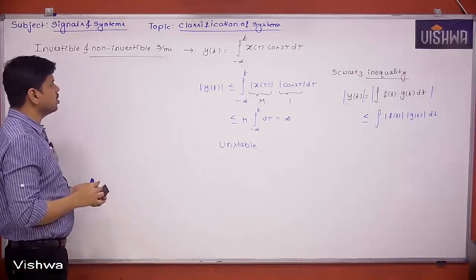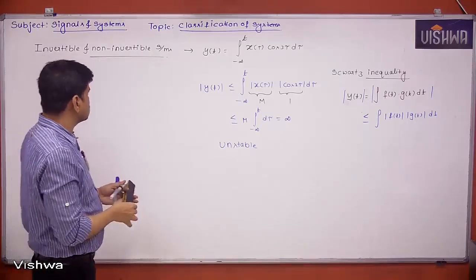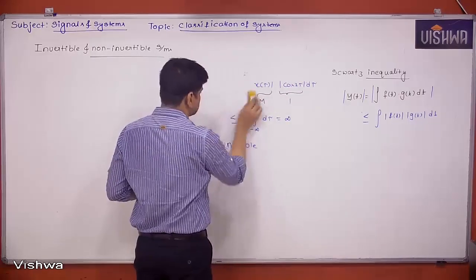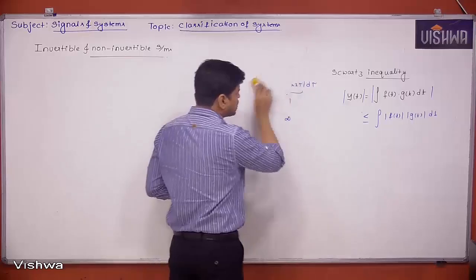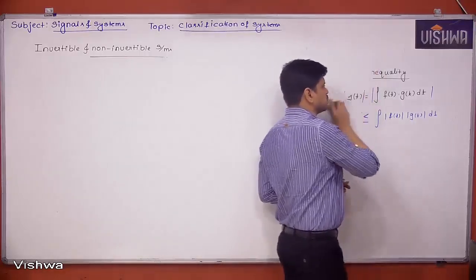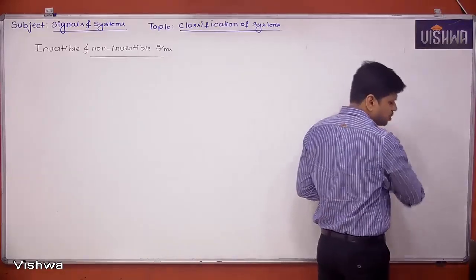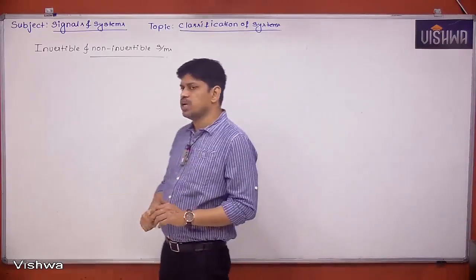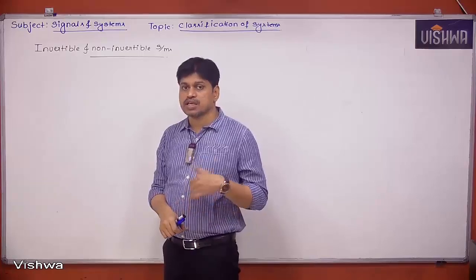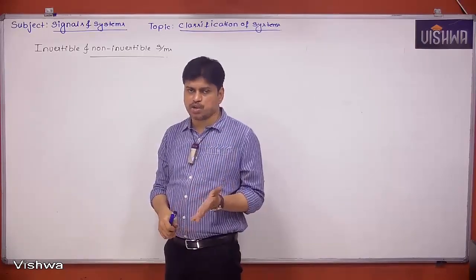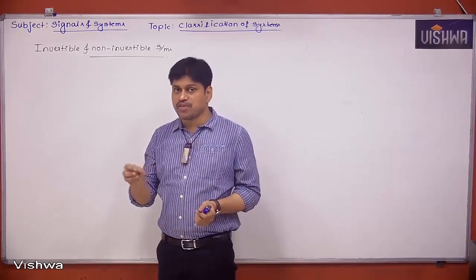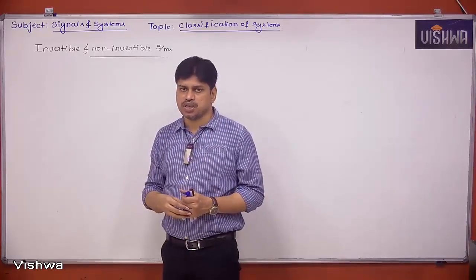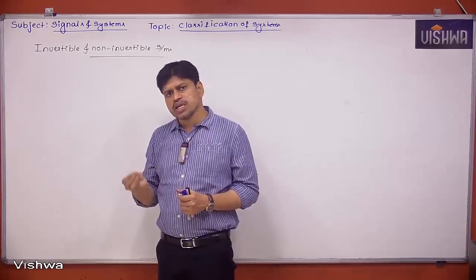Invertible and non-invertible systems. Now, it is something like a function and inverse function. A system is called an invertible system only when the system has an inverse system. I hope you understood. If a system has an inverse system, then we can call the original system an invertible system. Now here the doubt is, what do you mean by inverse system, sir?